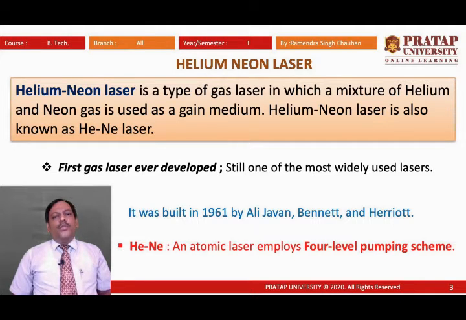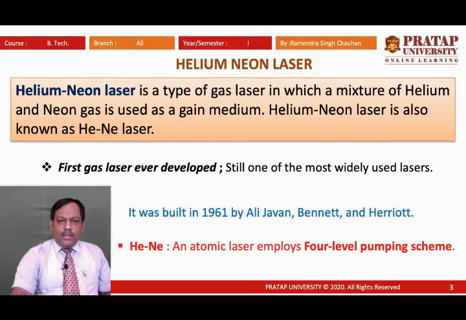So we know what 4-level pumping is. 4-level pumping is a scheme of pumping in which 4 energy levels are used in laser operation. So here we will see that the laser operation involves 4 energy levels.